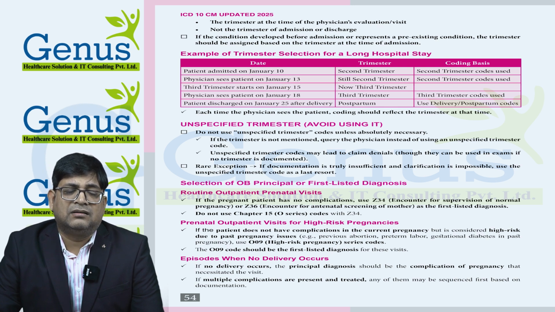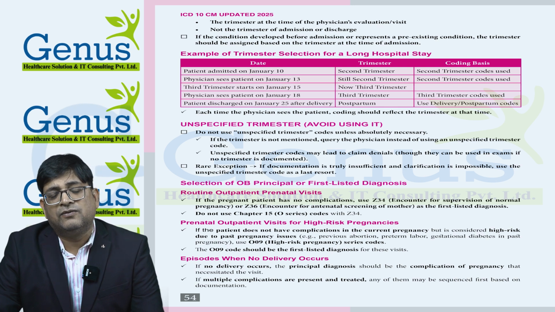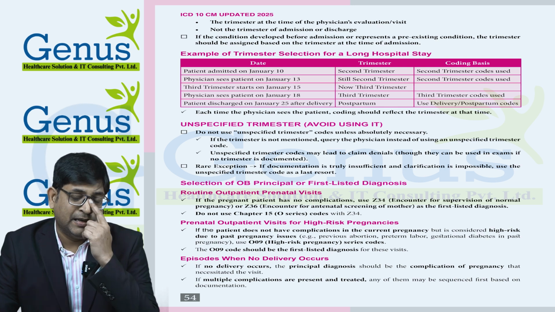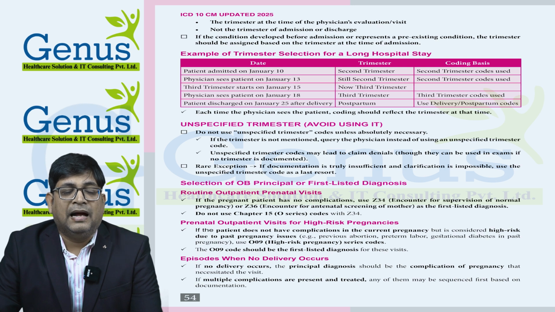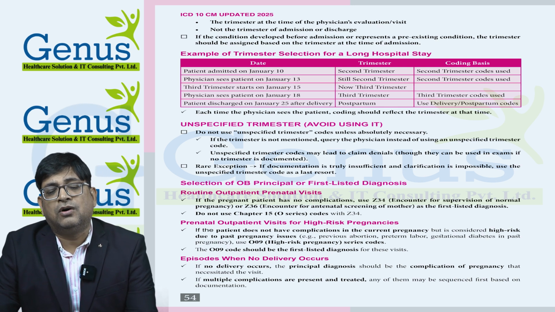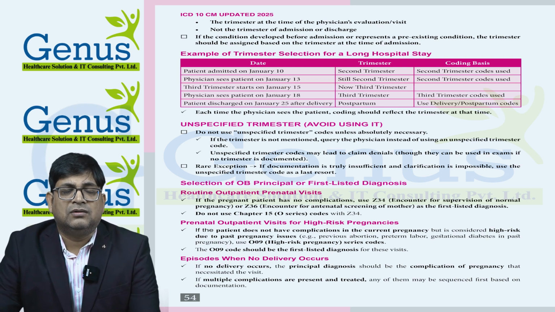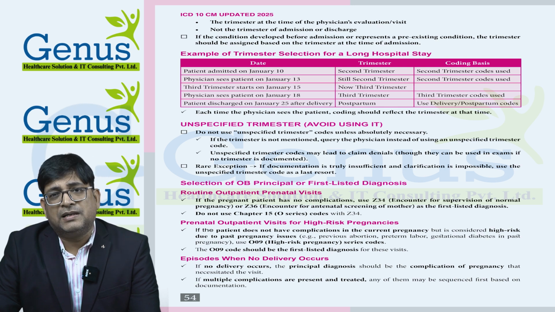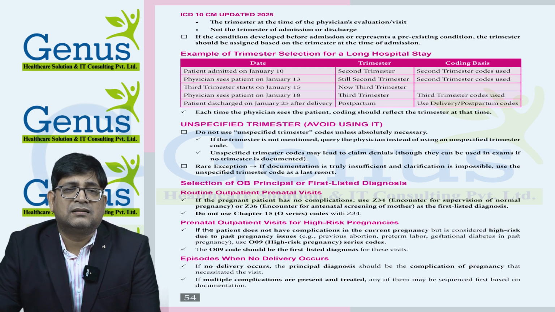If the physician sees the patient on 13 January, still the second trimester, coding will be based on the second trimester. If the physician sees the patient on 18 January and it is the third trimester, the coding will now be based on the third trimester. If the patient is discharged on 25 January after delivery, then we need to use delivery code or postpartum care codes. So it depends on which date of service the physician provided the service and which trimester is going on that particular day.